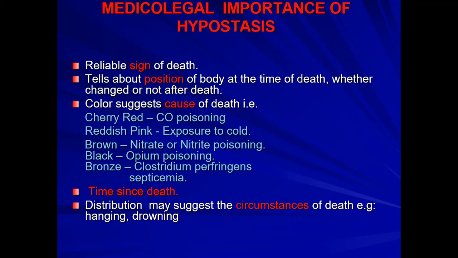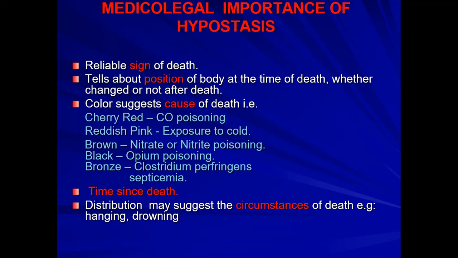Death is due to carbon monoxide poisoning. If it is reddish pink, then death may be due to hypothermia. If it is brown in color, death may be due to nitrate or nitrite poisoning. If it is black, this is usually seen in death from opium poisoning. And if it is bronze, death may be due to Clostridium perfringens and septicemia due to this microorganism.